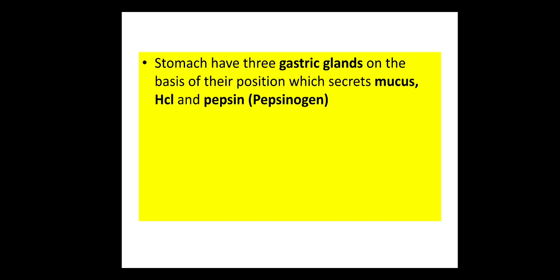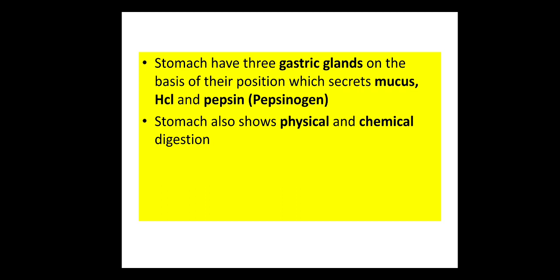Gastric juice has mucus, HCl and pepsin. This pepsin is the active form of the enzyme, and the inactive form is pepsinogen. All these secretions are released in the stomach by the gastric glands.